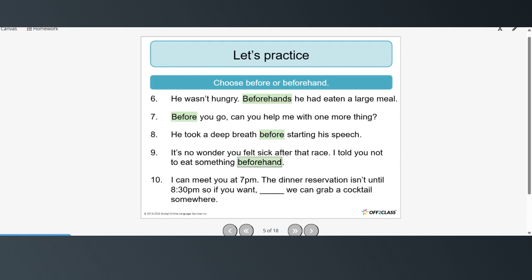I can meet you at 7 p.m. The dinner reservation isn't until 8:30 p.m. So if you want, beforehand, we can grab a cocktail somewhere.